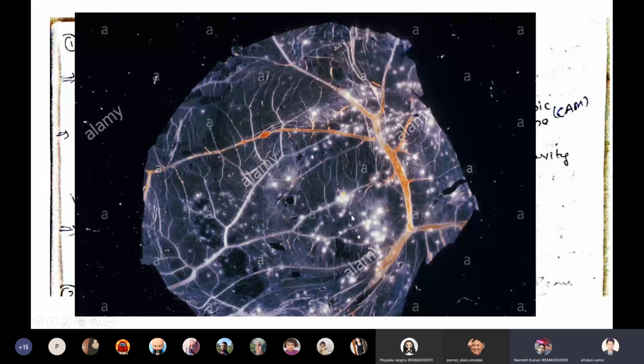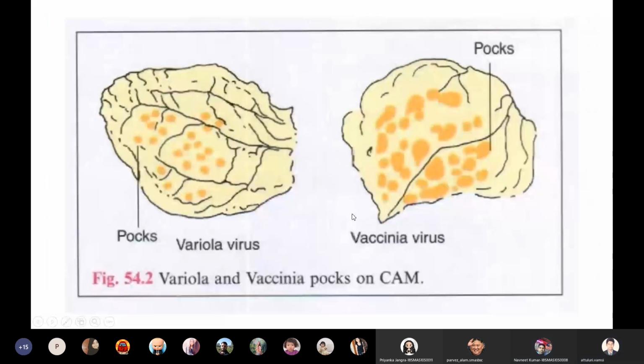Hello, sir. Sir, can I see the pox virus in a microscope? Because sir, pox viruses are very large in shape. I don't know that. Can you see the smallest bacteria? If you see that bacteria, maybe there is a chance of seeing this.